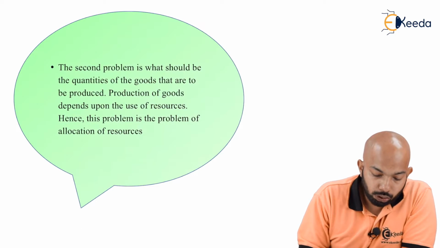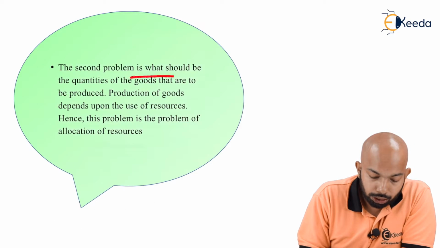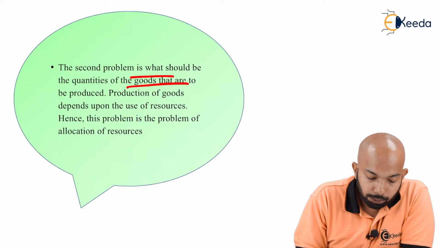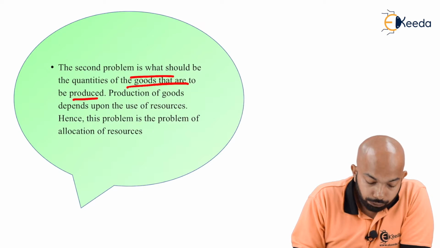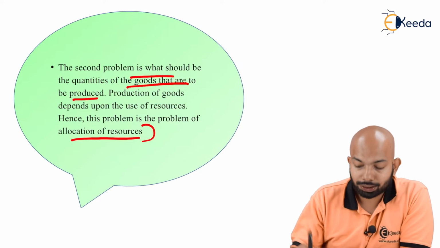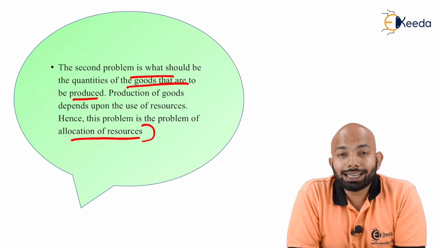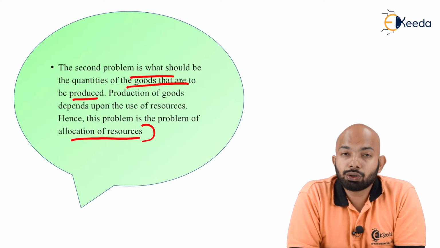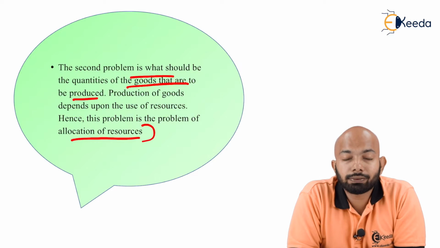The second problem is what should be the quantity of the goods that are supposed to be produced. Production of goods depends upon the usage of resources, hence the problem is the problem of allocation of resources. Now, what is the quantity that is required? That depends on the resources that are being used in production of those goods.